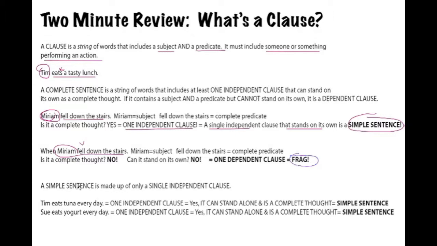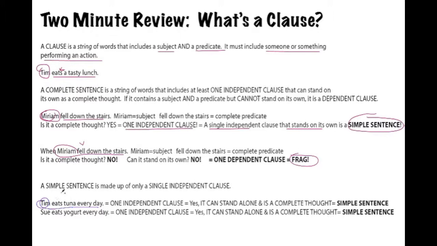So just remember, a simple sentence is made up of only a single independent clause. That, of course, includes a subject and a predicate that can stand on its own and that makes sense. Let's just go over this one more time. Tim eats tuna every day. So here we have Tim as the subject, the simple subject, in fact, and eats tuna every day is the predicate. We keep losing the circle. So that is the complete predicate.